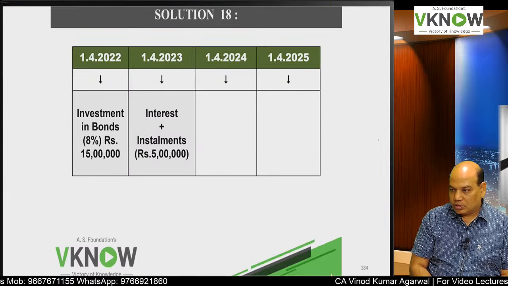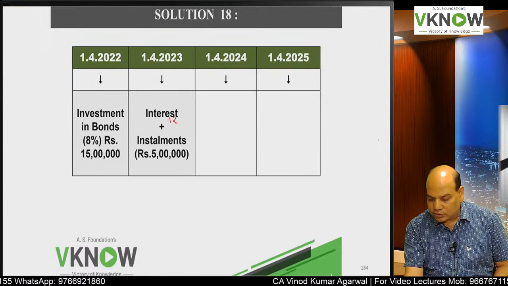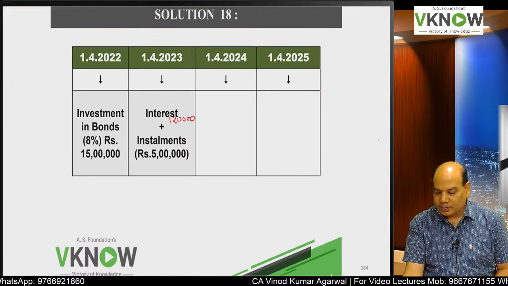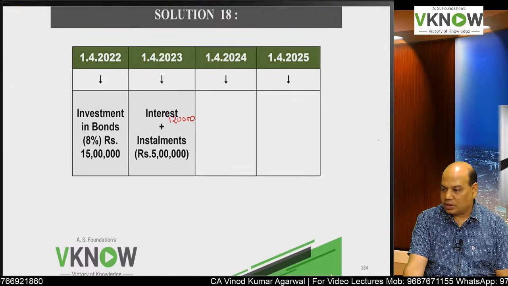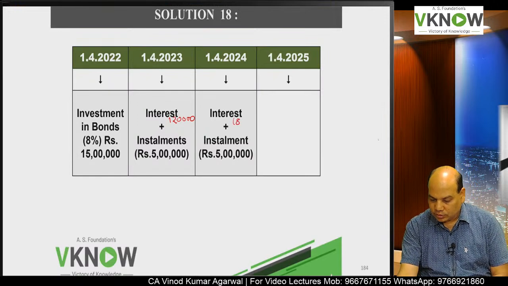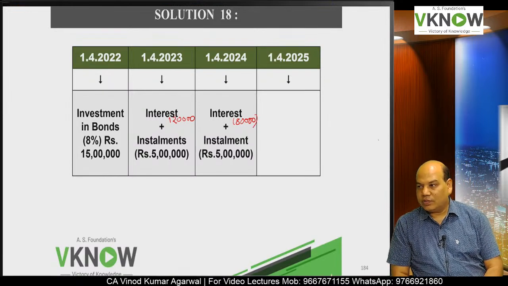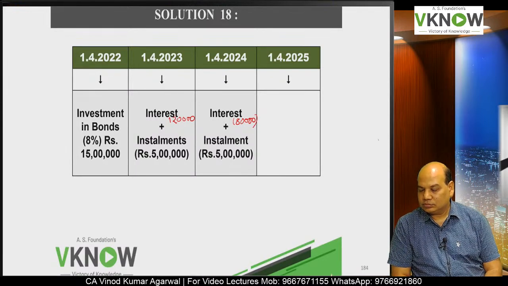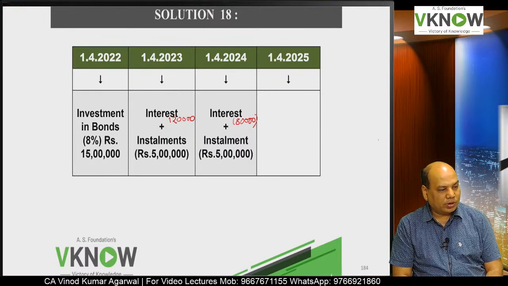Then on 1/4/23, you recovered interest. You can put the interest amount if you have understood: 1,20,000, 8% of 15 lakh. Interest in bracket 1,20,000 plus installment in bracket 5 lakh. Then on 1/4/24, you will recover interest 80,000 plus installment rupees 5 lakh.